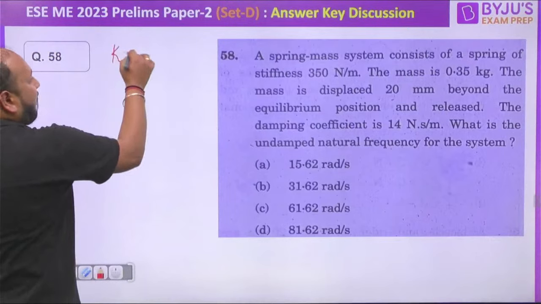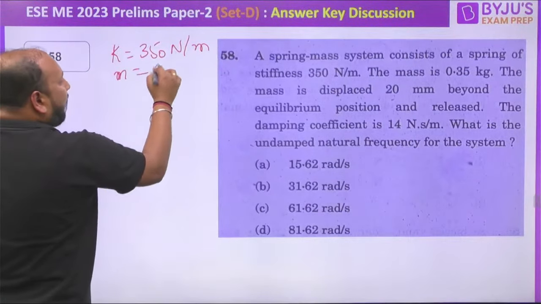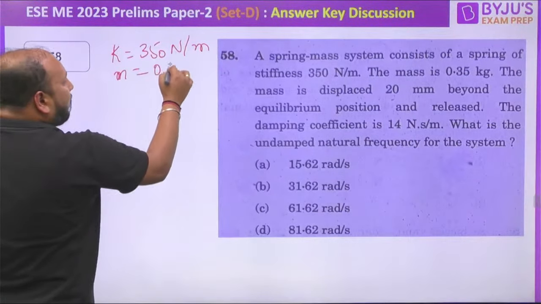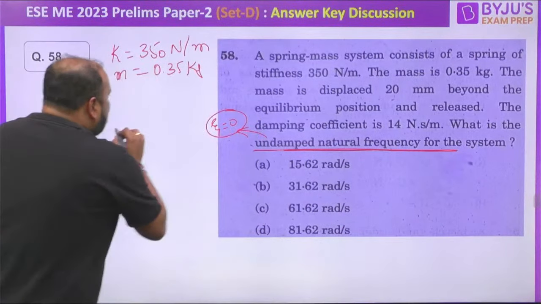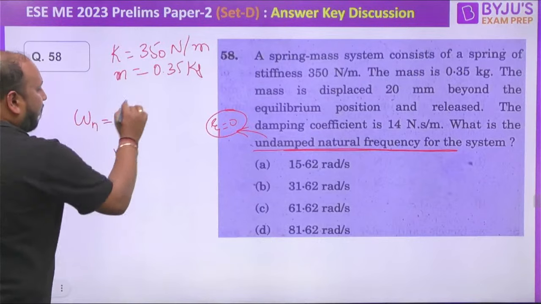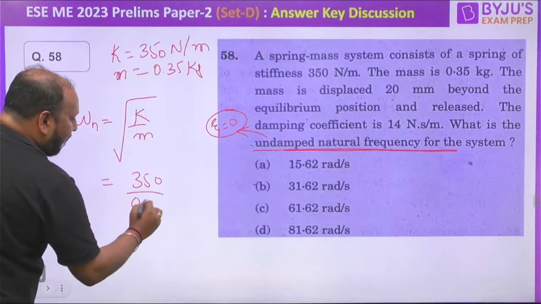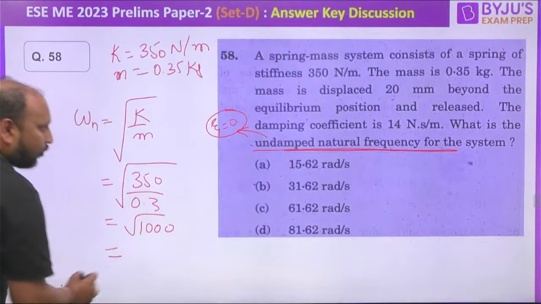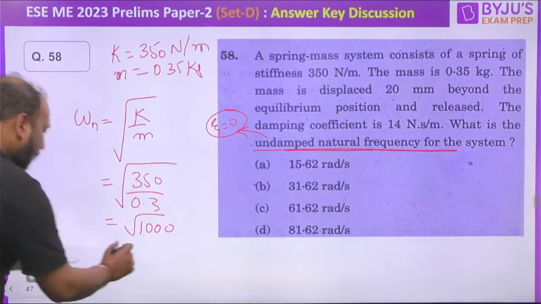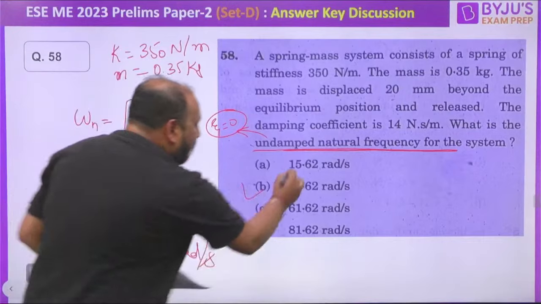We are having a spring mass system. Stiffness is given 350 Newton per meter. Mass is given 0.35 kg. They are saying that what is the undamped natural frequency. Undamped का मतलब we are having zeta equal to 0. That means they are asking only the value of omega n. That is equal to under root of k by m, right? K is 350 divided by 0.35. Root of this, root of 1000. So near about you will be getting this value to be 31.62 radian per second. Option B is the correct answer.